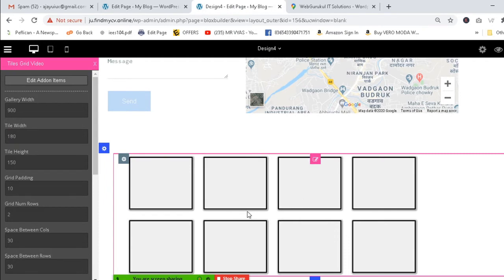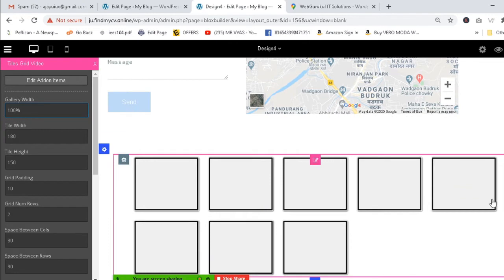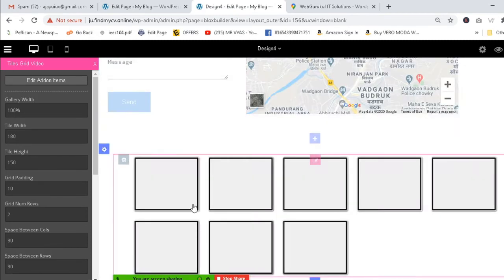After finding all this, what to do, guys? Click on this section and first of all make it 100%. Okay, great. Now it's 100%. Looking good. Now if you want to change this height and width also, 180 is there, you can change it. How to change this section, I'll tell you. Click on this section and click on this edit.